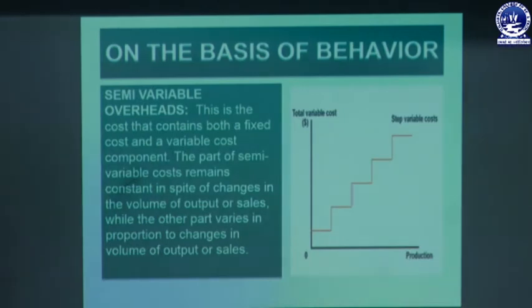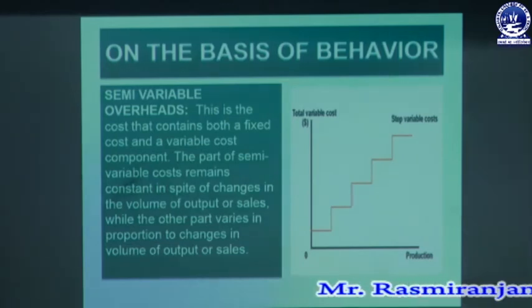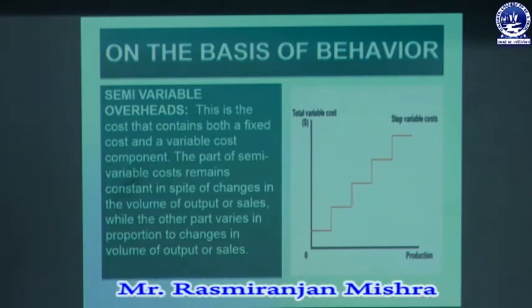The fixed part of semi-variable cost remains constant in spite of change in volume of output or sales, that means it remains unaffected irrespective of change in volume of output or sales, while the other part varies in proportion to change in volume of output or sales. The variable part changes with increase or decrease in output, but the fixed part remains same whether there is an increase or decrease in output.